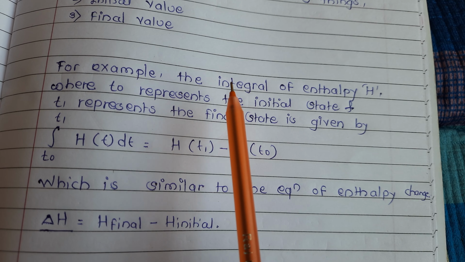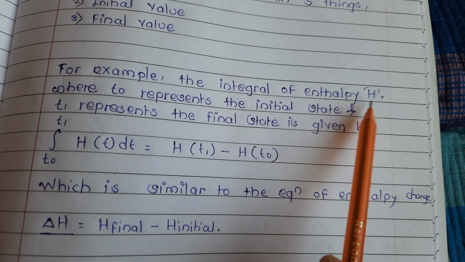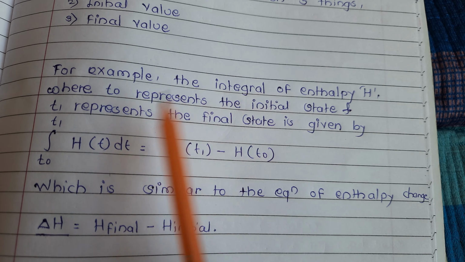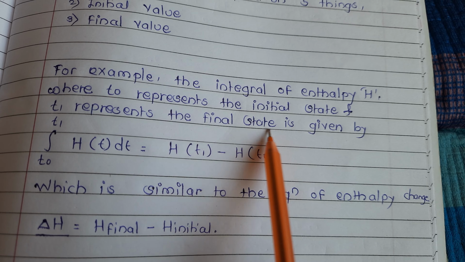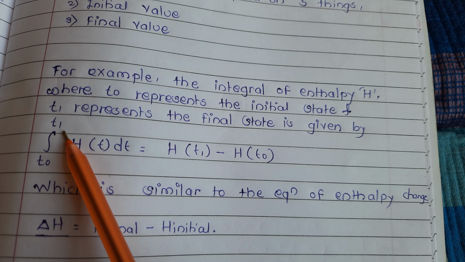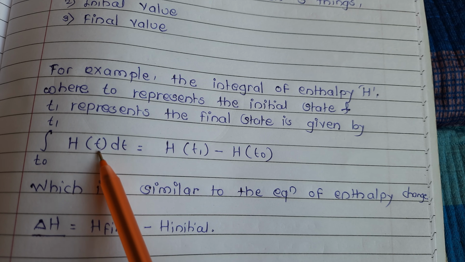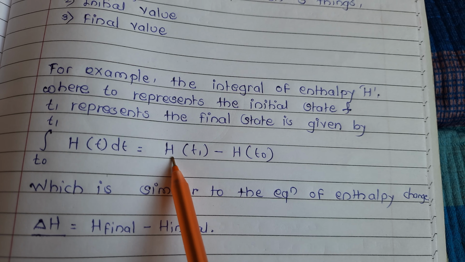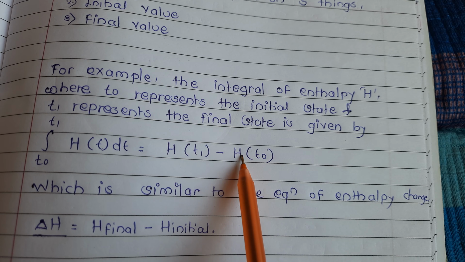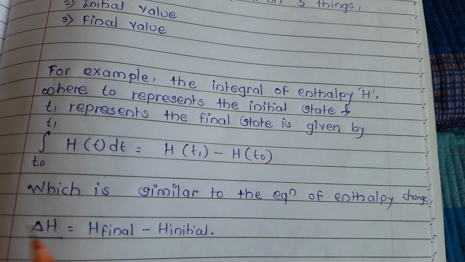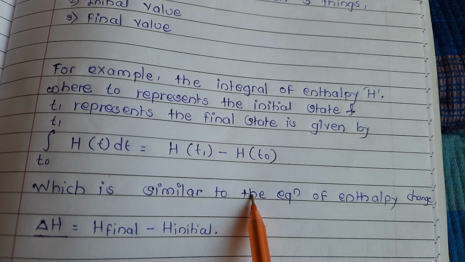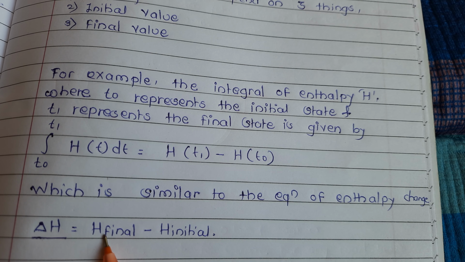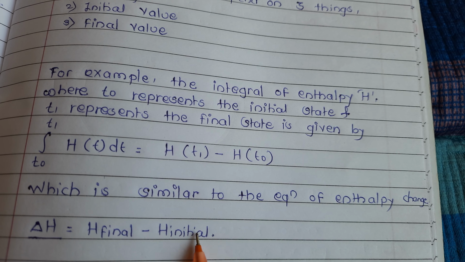For example, the integral of enthalpy H, where T1 represents the initial state and T2 the final state, is given by the integral from T1 to T2 of H(T) dT. Then H(T2) minus H(T1), which is similar to the equation of enthalpy change: H final minus H initial.